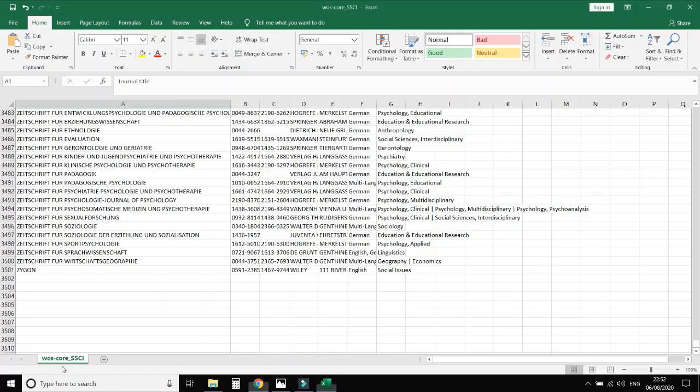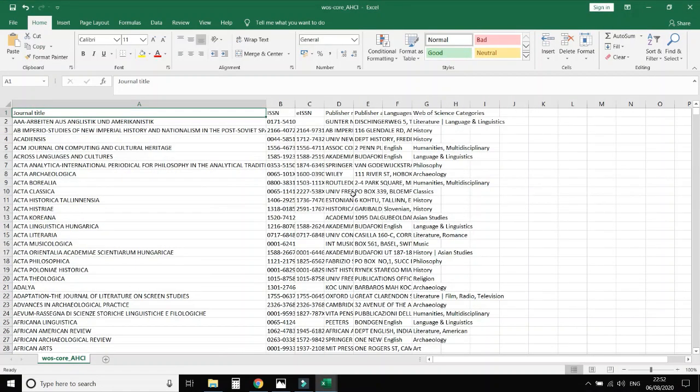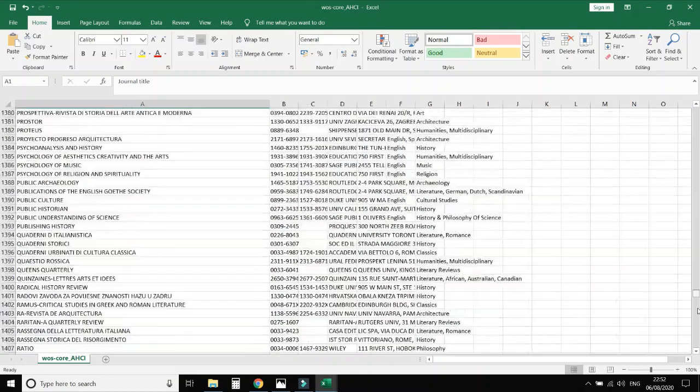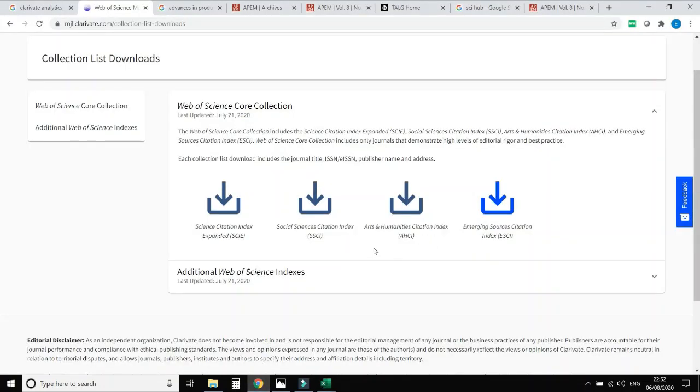And the third list is Arts and Humanities, where a total of 1,843 journals are indexed with Arts and Humanities Citation Index. And here you can see the list was last updated on July 21st, 2020.